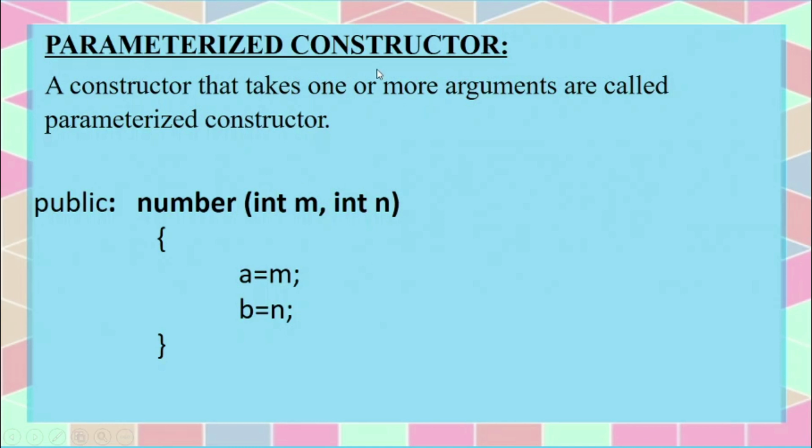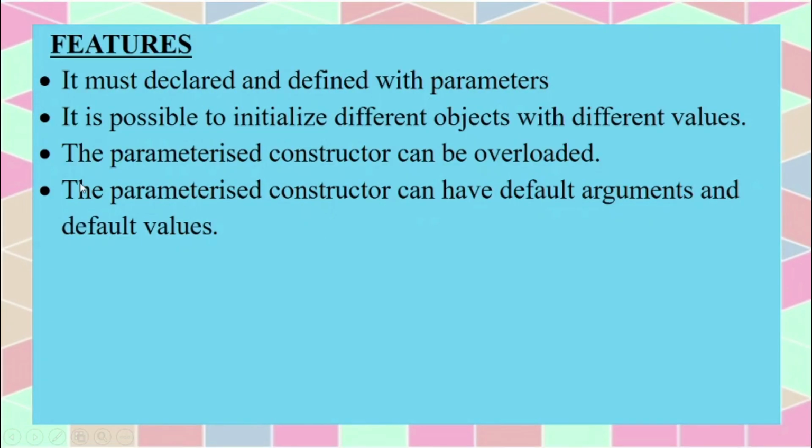In the last constructor, that is the default constructor, we have seen that the member function cannot pass arguments. That is called a default constructor. So this constructor is a parameterized constructor. It can pass the arguments. Okay. Now let us see the features of parameterized constructor.